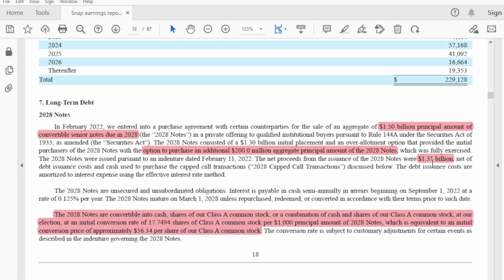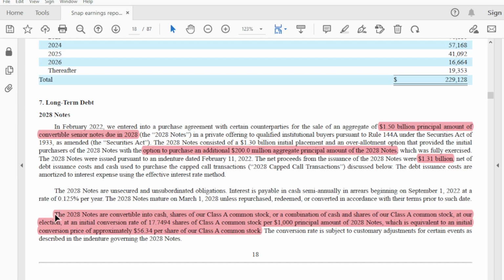So they sold these notes at what is called a discount. Like I said, they should have received $1.7 billion, but instead they received $1.3 billion. Now in the future, in 2028, they're going to owe these investors $1.7 billion. So that is essentially them paying this effective interest over time.